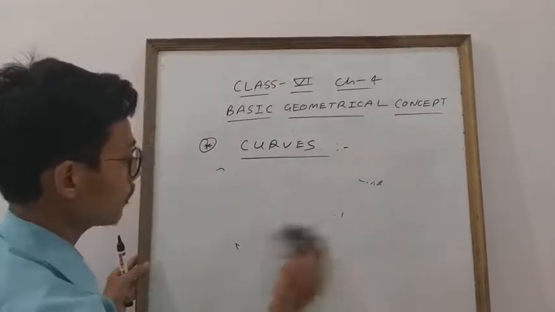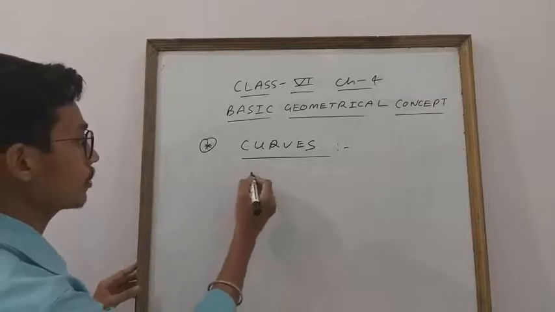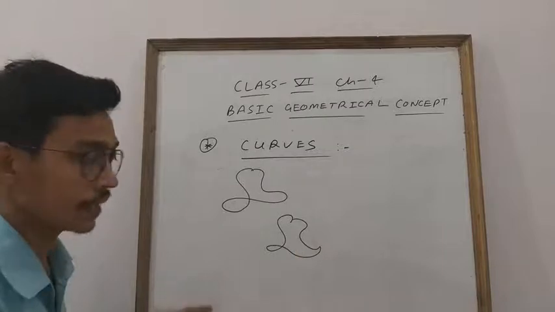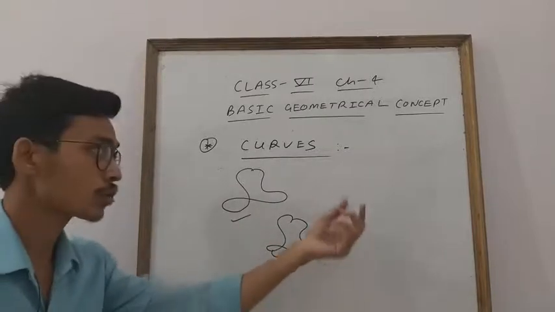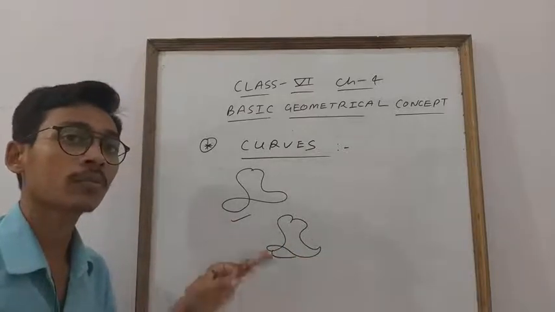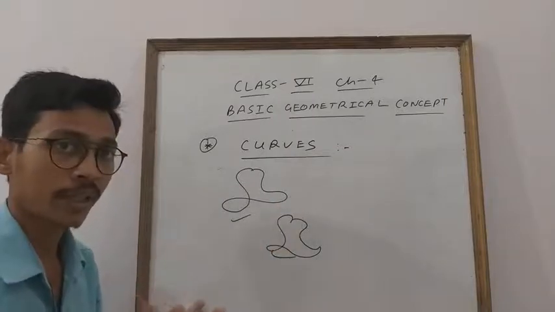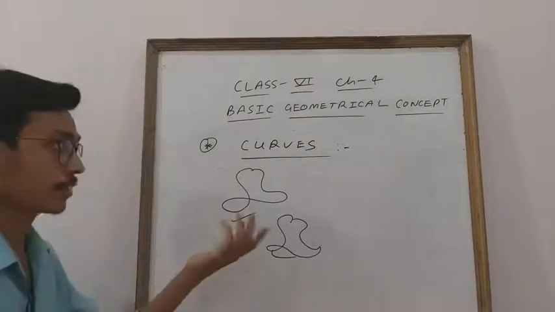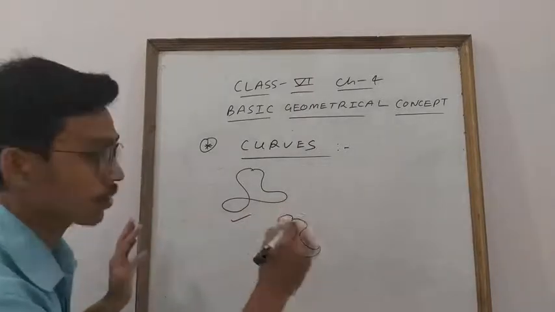If we have to draw a simple curve, student, what will you do? This is also a curve. This is also a curve. Clear? But see, they are intersecting. So if it is given in the question, just write a curve, then you can draw any curve. If it is given simple curve, always remember this one, student: a simple curve will never intersect itself. Clear, everyone? And similarly the closed curve.